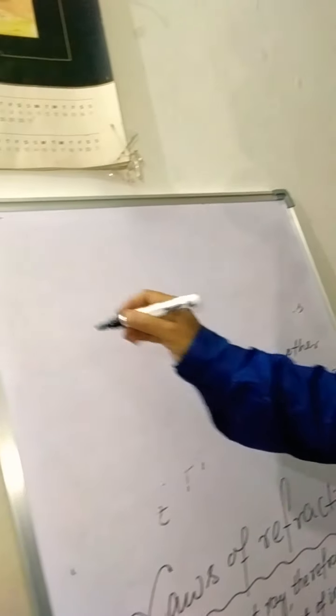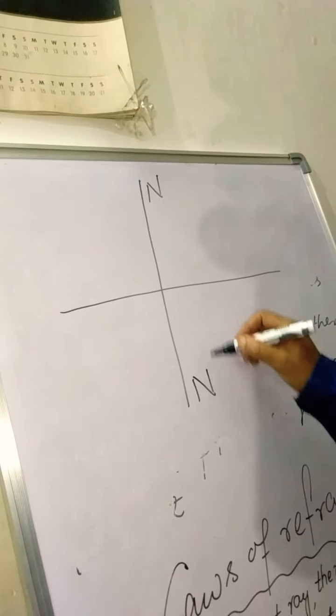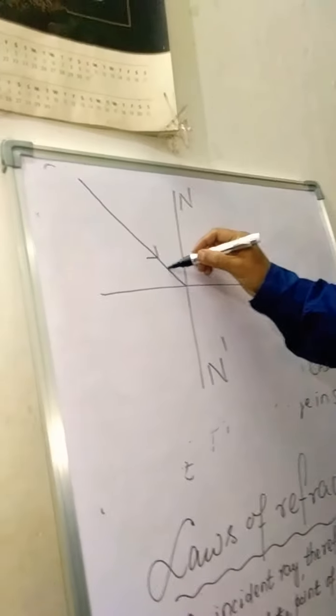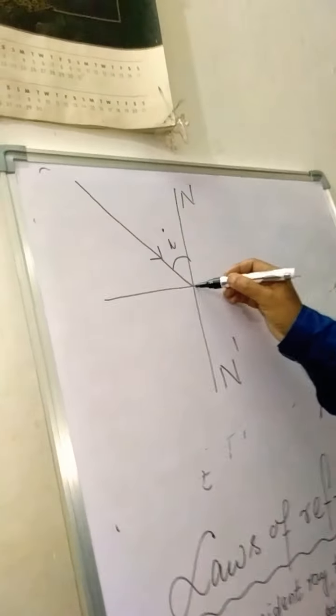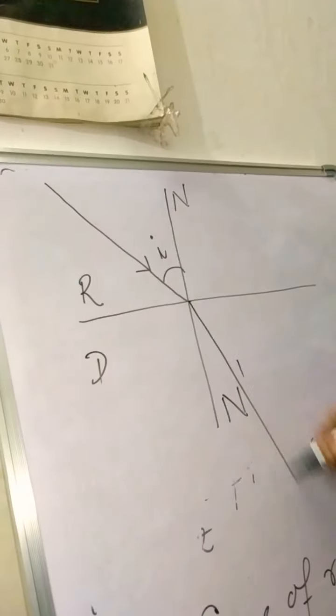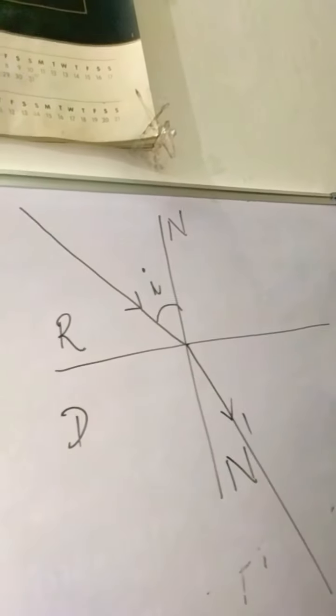Now I shall tell you with the diagram. Look here, everybody. This is the surface of separation. This is the normal, N N dash. This is the incident ray. This is the angle of incidence, between the incident ray and the normal. Now suppose this is the rarer medium and this is the denser medium. Now the ray of light, how will it travel? It will bend towards the normal, if a ray of light travels from rarer medium to denser medium.